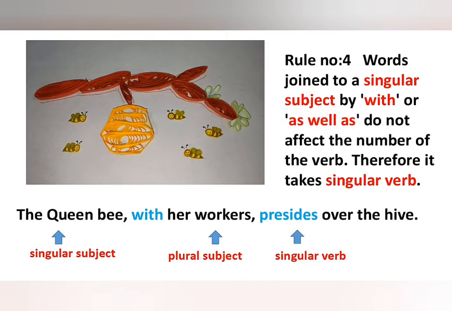Rule number 4. Words joined to a singular subject by with or as well as do not affect the number of the verb. Therefore, it takes a singular verb. Example: the queen bee with her workers presides over the hive. Here, queen bee is a singular subject, her workers is a plural subject. These two are joined by using the word with. Hence, we give it a singular verb, presides.